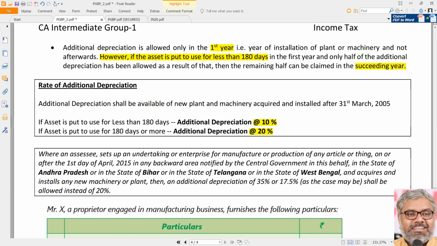But the entire amount of additional depreciation is still the same. That is 20% of the cost of acquisition of new plant and machinery which has been installed at the factory. That is about computation of additional depreciation with rates of 20% if the asset is put to use for 180 days or more, and 10% if the assets are put to use for less than 180 days.